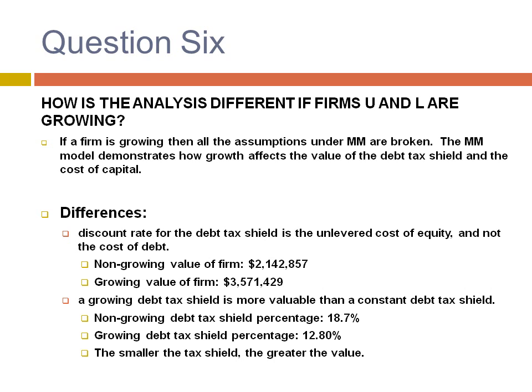Another difference is a growing debt tax shield is more valuable than a constant debt tax shield. And with the non-growing debt tax shield, the percentage was 18.7%. With the growing debt tax shield, the percentage was 12.80%. So the smaller the tax shield, the greater the value.